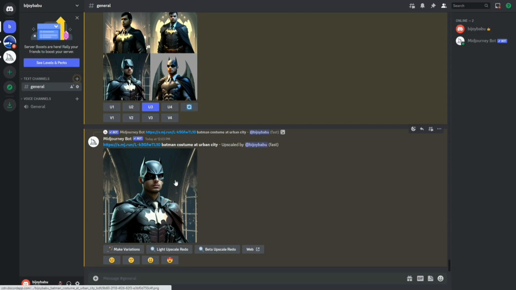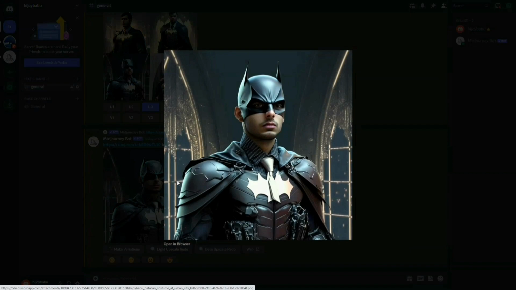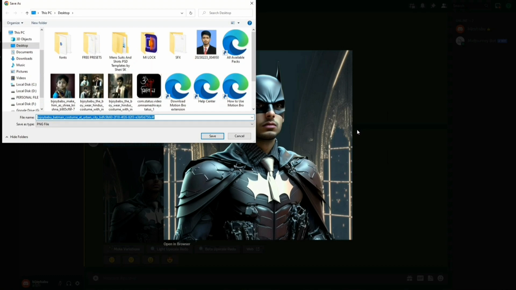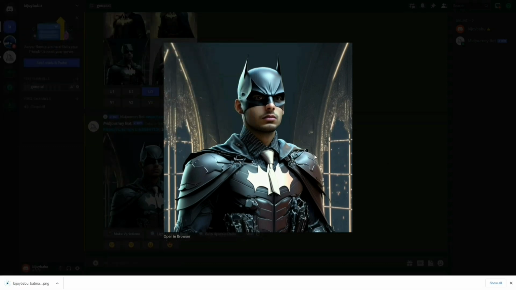Boom. Now, you can save it at full resolution, without losing quality. And by this way, you can save any image of Midjourney, without losing quality. You have not to crop anymore.